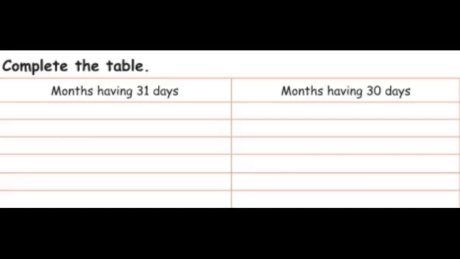Isn't it? Okay. Now, as per the calendar year 2019, I am going to give you a small activity. Correlate the number of days in a year with the number of days in each month. Now complete the given table. Months which have 31 days, you have to write separately, and months which have 30 days, that also you have to write separately.